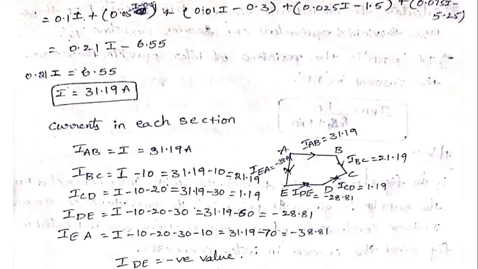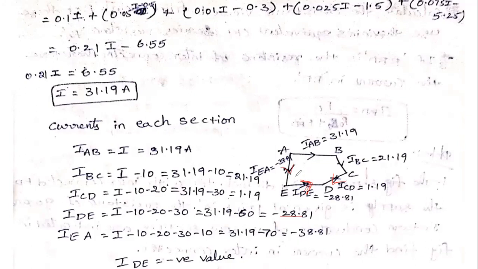Then we can change the direction. Why? Because we obtain a negative value. Therefore, we can change the direction at the D to E section. Up to this point the direction is like this, and at this point the direction will be changed, because we are obtaining the negative value at the D to E point. And also we change the direction at this point.